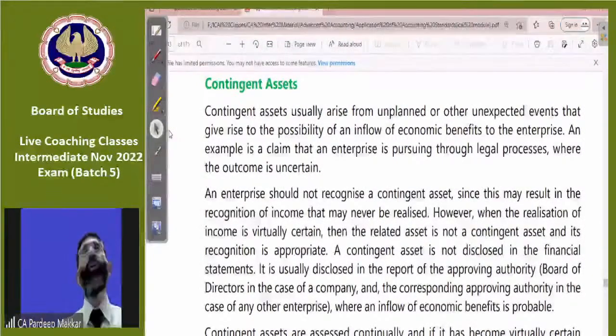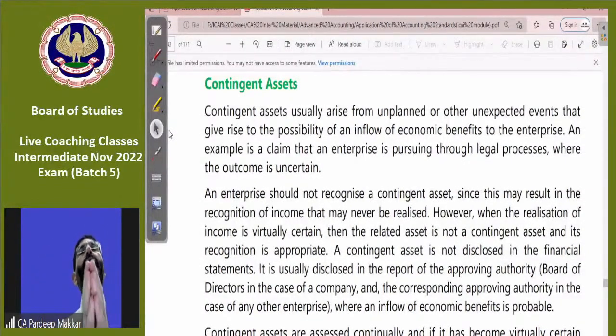Unless you remember the definitions, it will be difficult. So learn the definition. What is the definition of contingent liability and what is the definition of contingent asset? Both are similar to each other.